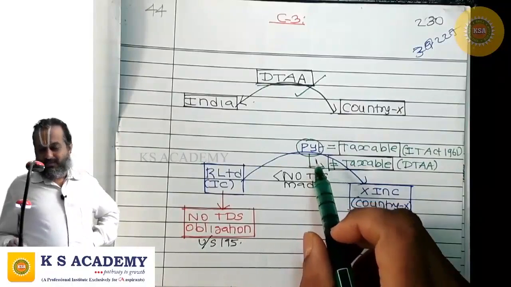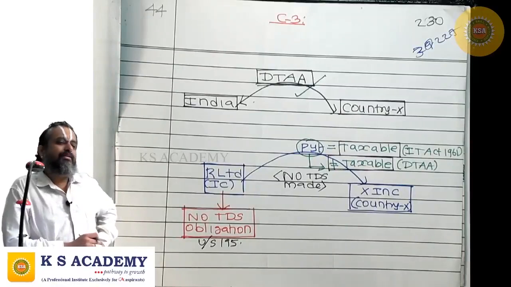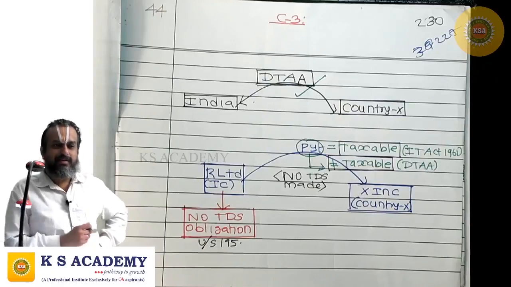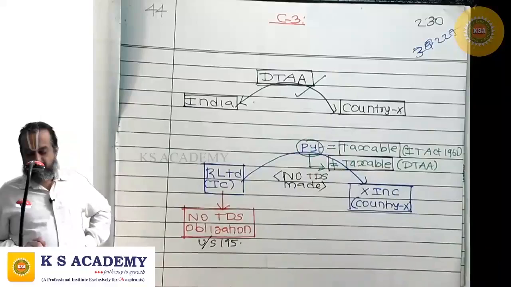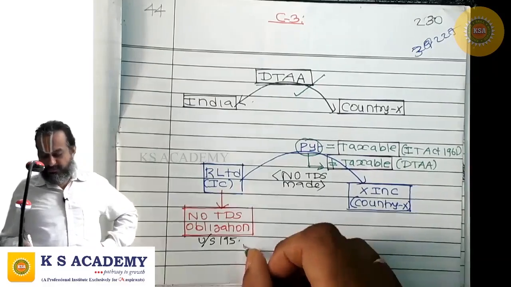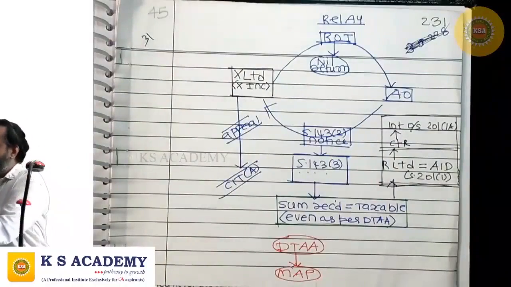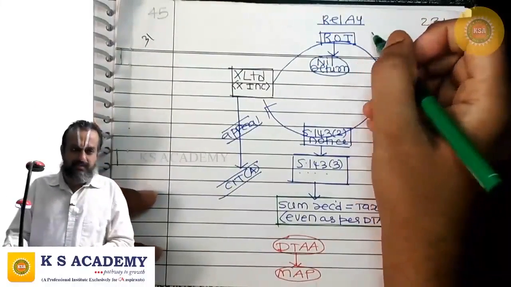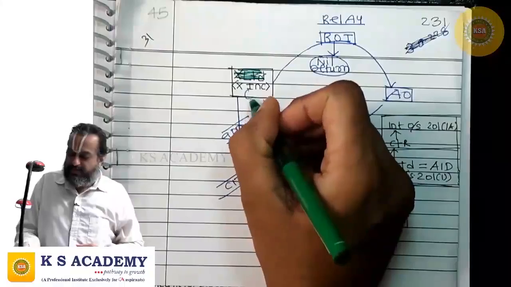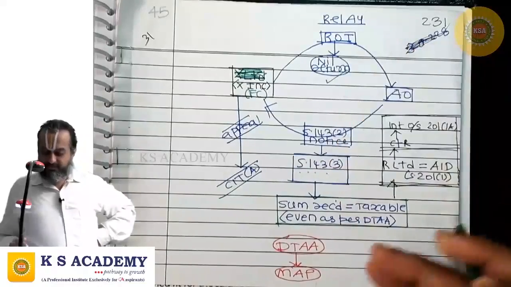This payment is taxable under the Income Tax Act, but not taxable as per the DTAA. Thinking this way, the sum was paid to X Incorporation without deducting tax at source. Subsequently, for the relevant assessment year, X Incorporation, the foreign company, files a nil return.